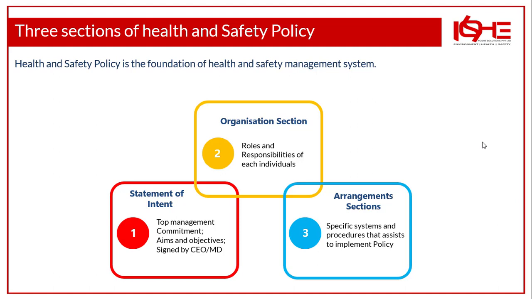If you want to remember this easily, you can remember the first letter of each section, that is S, O, A, and you can add P also. If you can remember SOAP, then you can easily bring out the points for the three sections of the health and safety policy. That is statement of intent, organization section, arrangement section for the policy. So first we'll discuss the statement of intent.